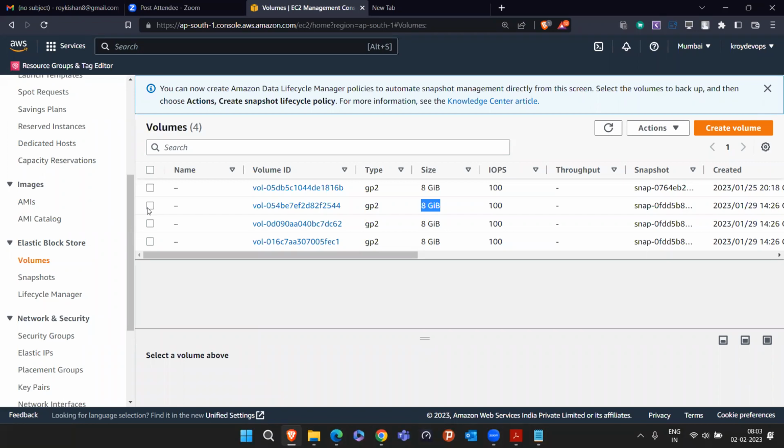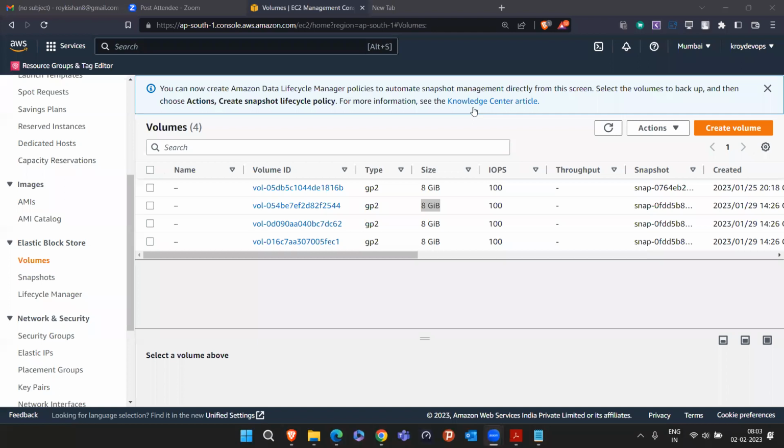Anybody heard about this? That you can run an operating system on a pen drive? Have you heard? Yes. Okay. There are so many, and Ubuntu is also there. You can run Ubuntu on a pen drive.